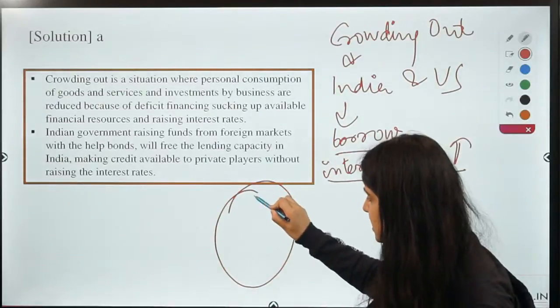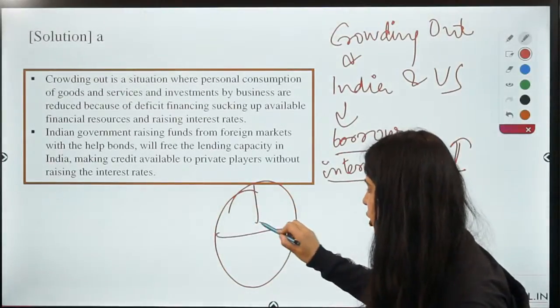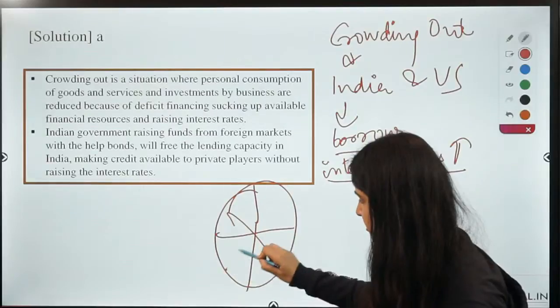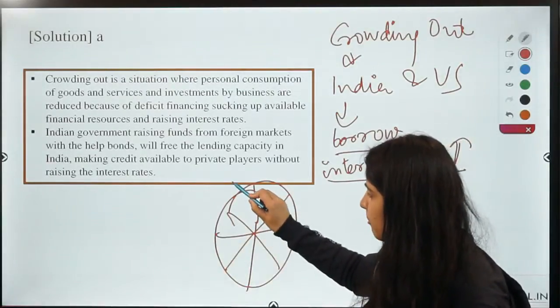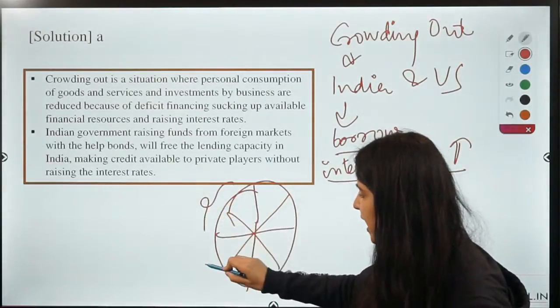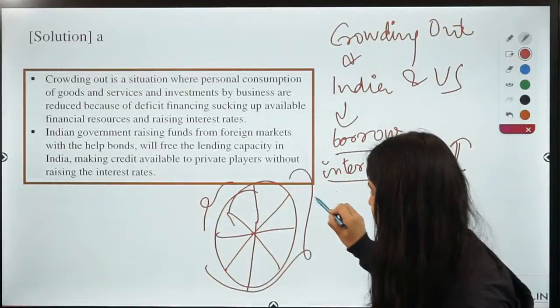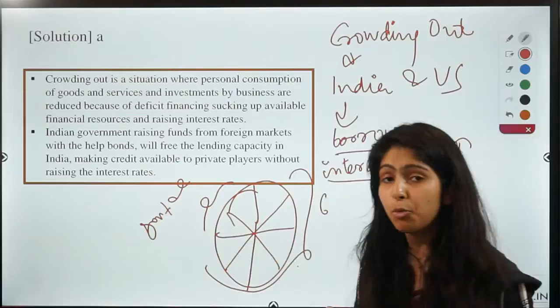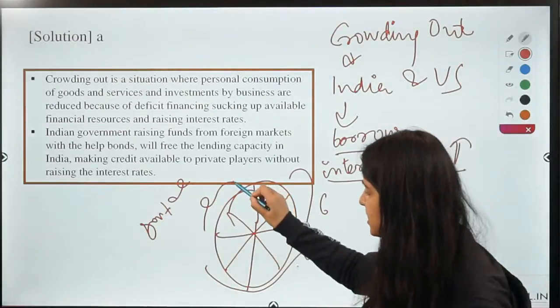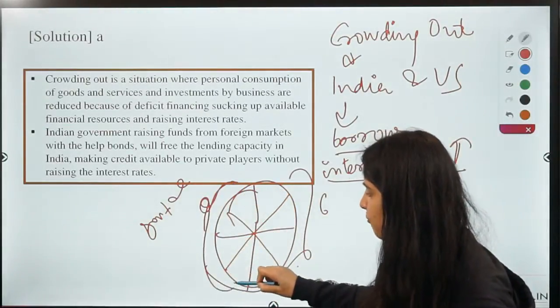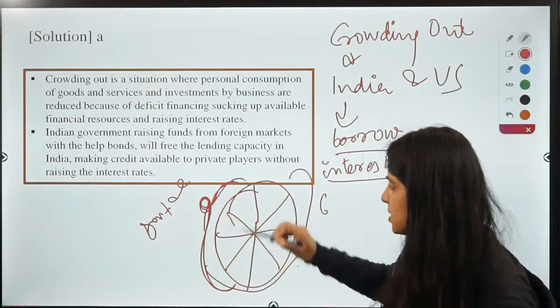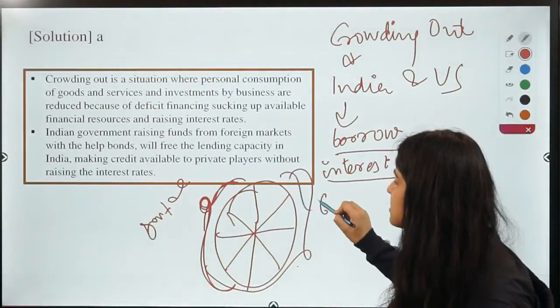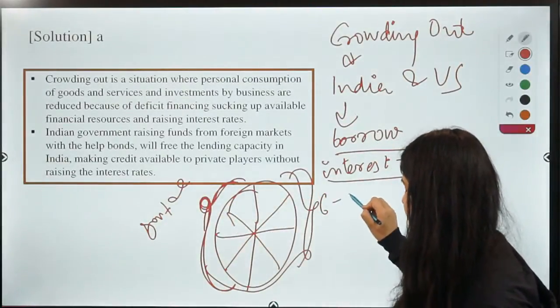If there is a pizza and it has got 8 pieces. Earlier the government was having 2 pieces of it and 6 pieces were available for the private sector. Now, since government wants to borrow more, it is having 4 pieces of this pizza. Now, only 4 pieces are left for the private sector.